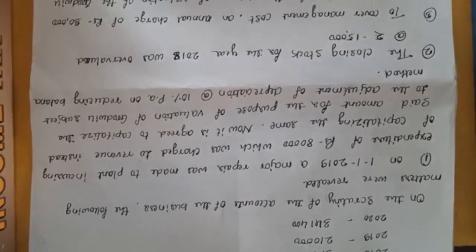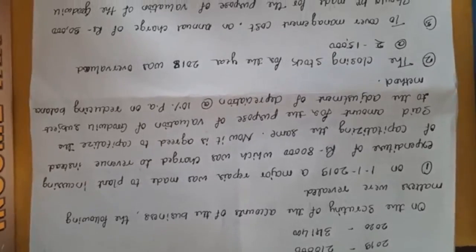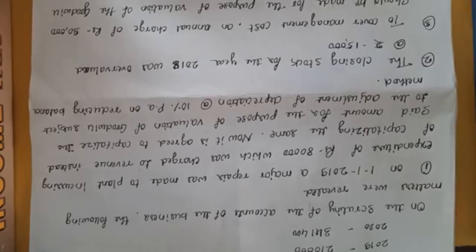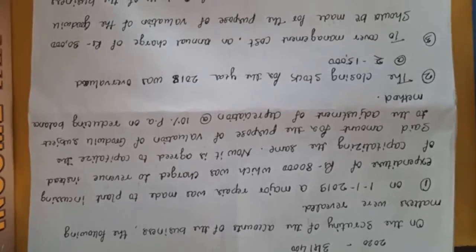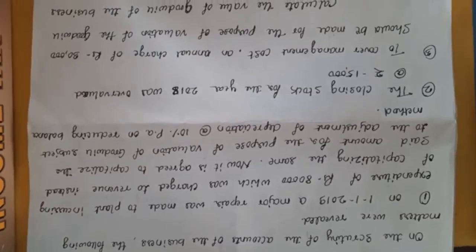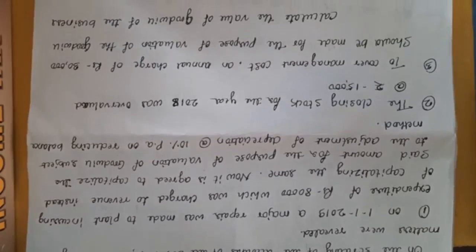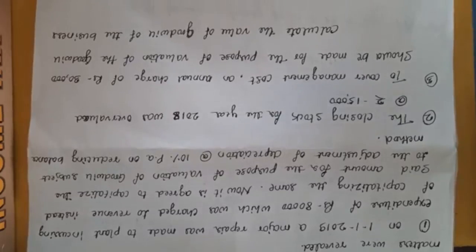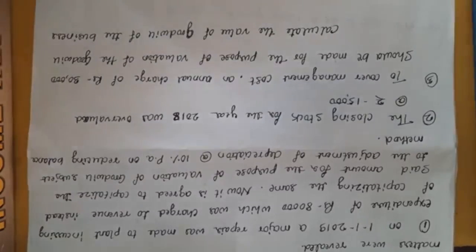Then the second one: the closing stock for the year 2018 was overvalued by rupees 15,000. Next, to cover the management cost, an annual charge of rupees 30,000 should be made for the purpose of the valuation of goodwill. Calculate the value of goodwill of the business.